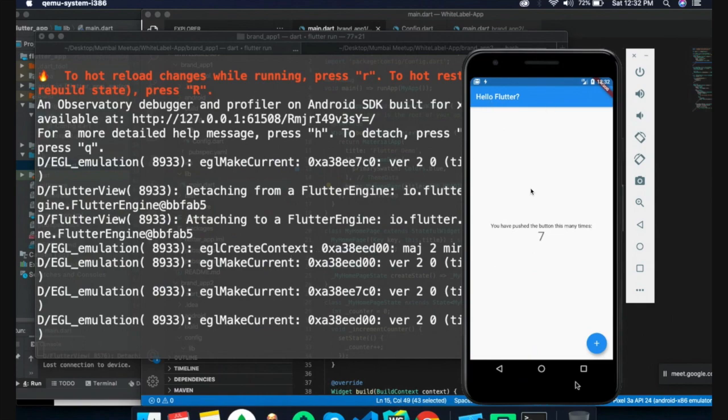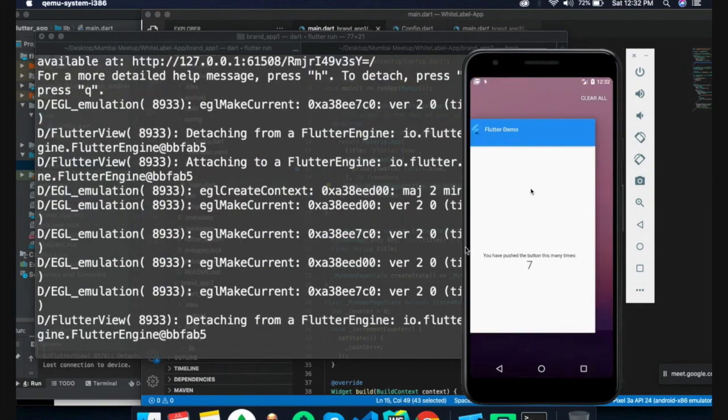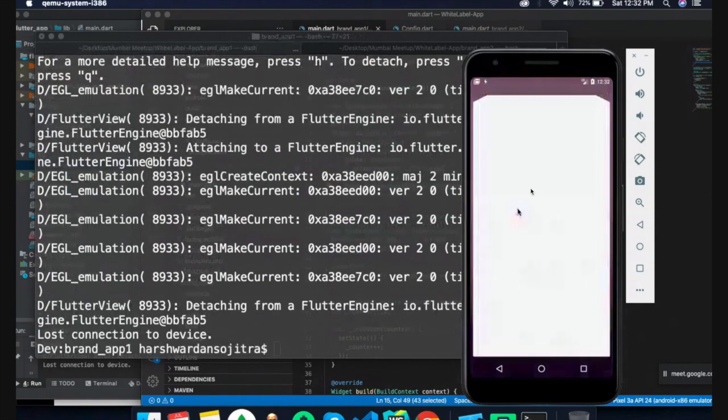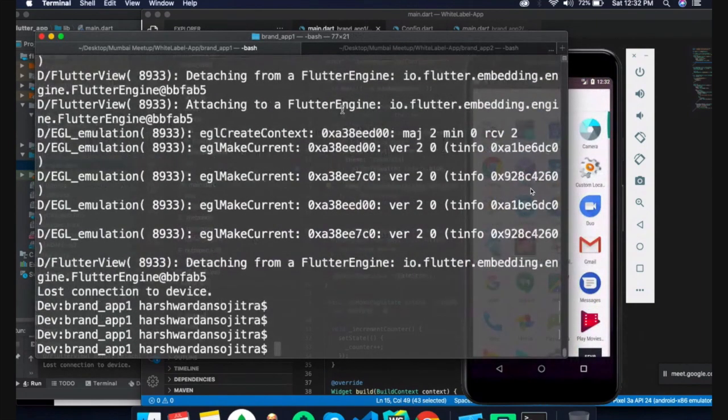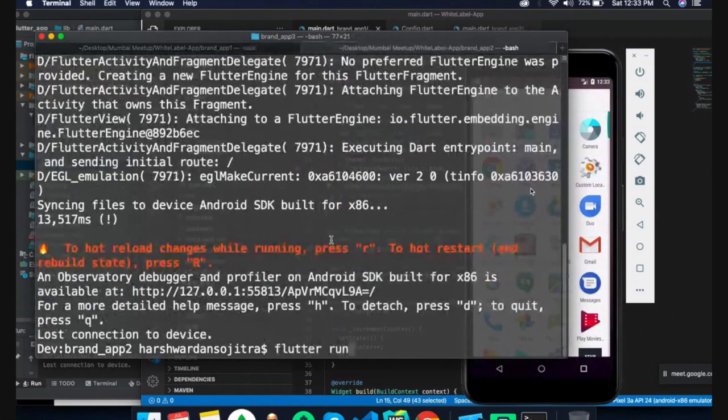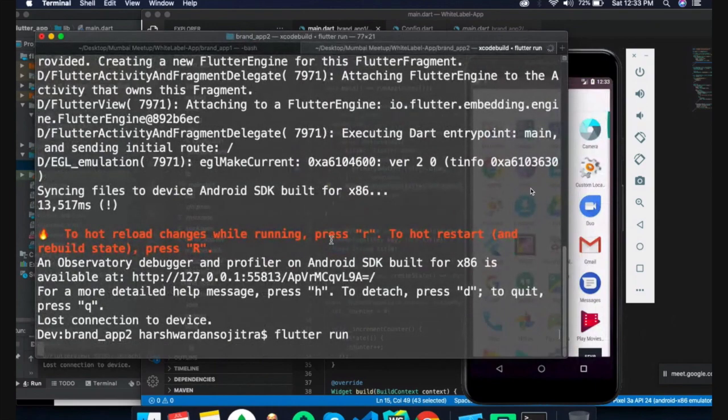which displays Hello Flutter World, and that is coming from the base Flutter application. Now we are running the brand 2 application with the title heading Hello Flutter Mumbai.